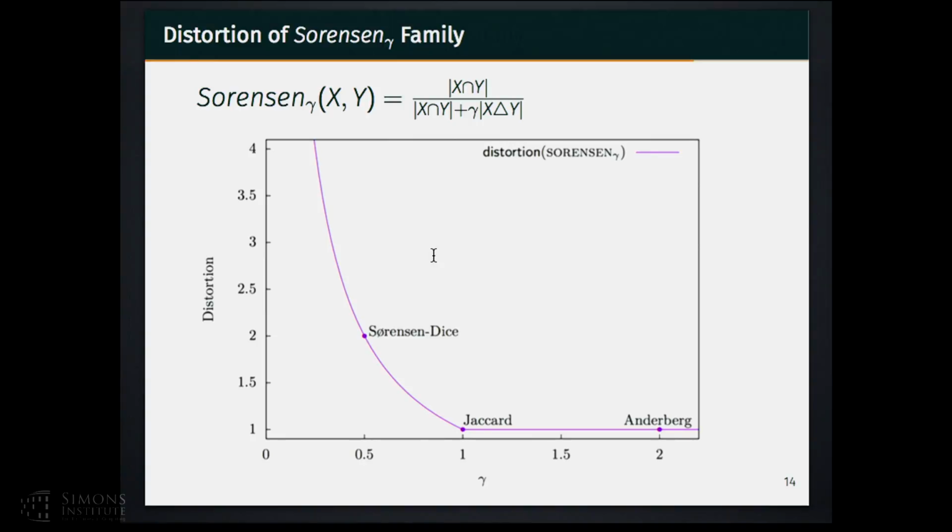We can use the center method to determine the distortion of an infinite family of similarities named Sorensen gamma, which is defined as the intersection over the intersection plus gamma times the symmetric difference. As you can see from the plot, if gamma is greater than 1, then all the similarities are LSHable, meaning that their distortion is 1. And for gamma smaller than 1, the distortion is 1 over gamma. Some special cases of Sorensen gamma are famous similarities like Sorensen-Dice, Jaccard, and Anderberg.